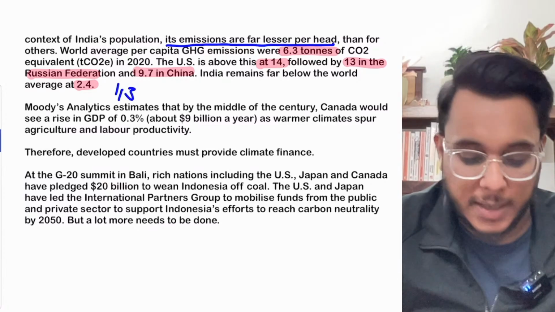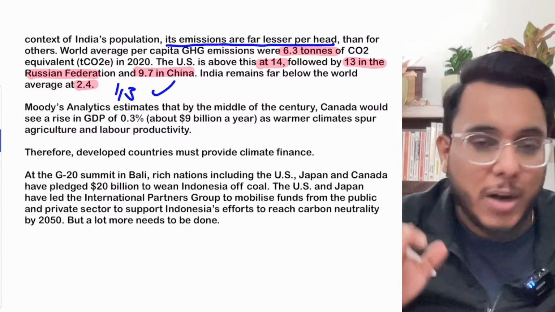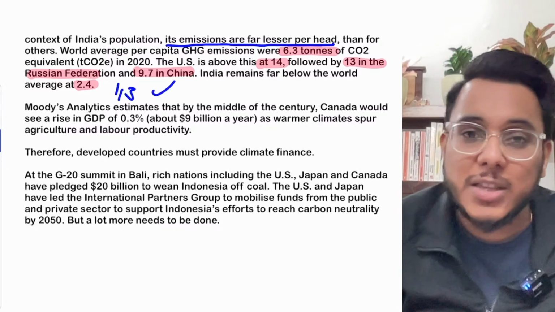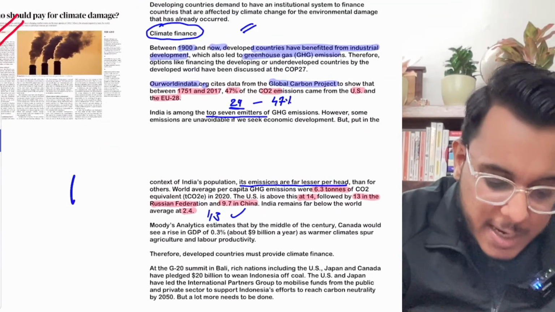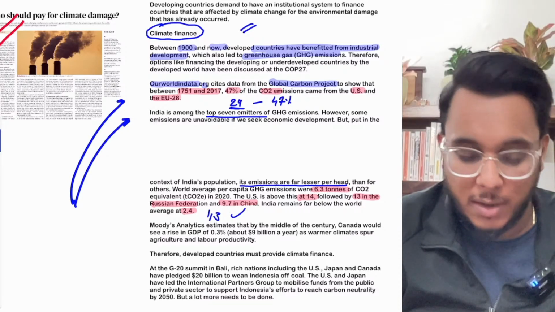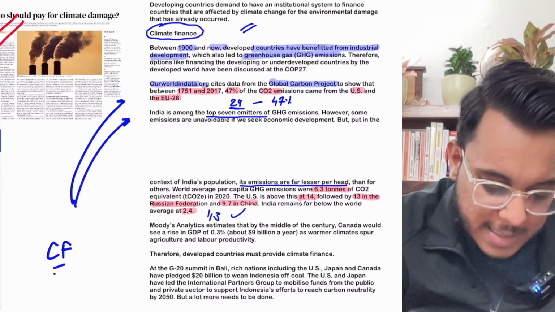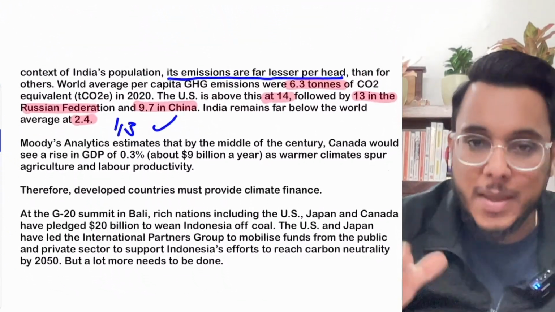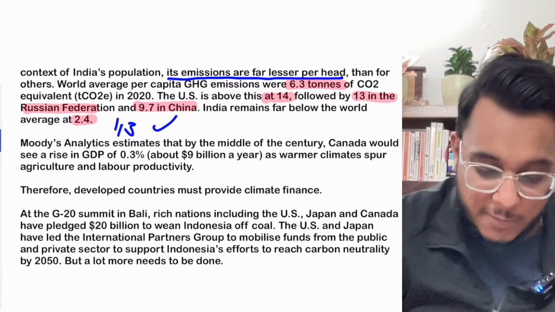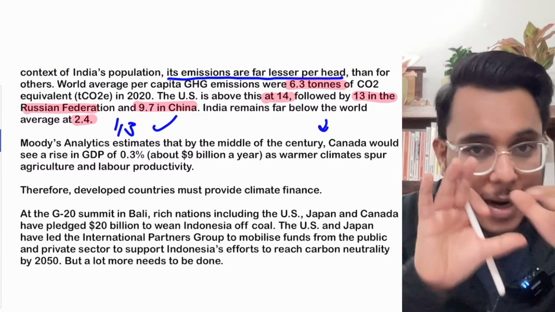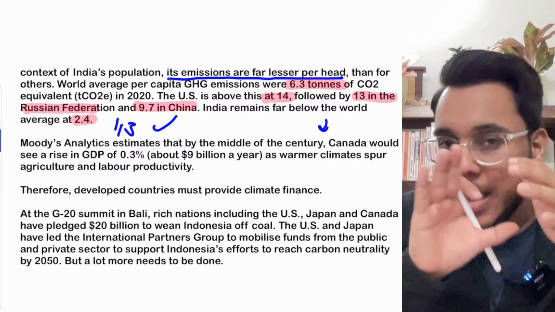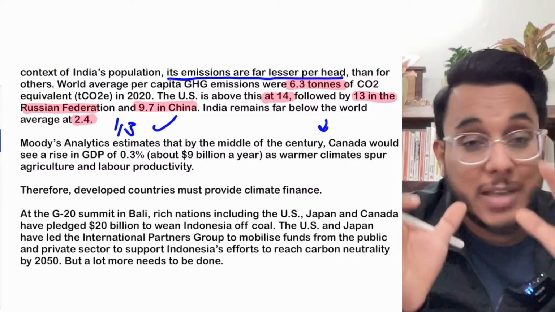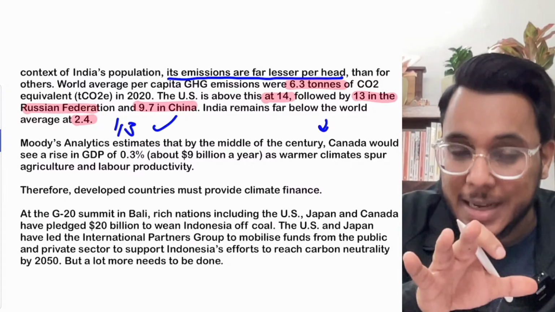Forget about the developed countries. The point is that India is among the biggest emitters, but it is because of the large population that we have. Now, if India wants to reduce carbon emissions, what is to be done? Climate finance is to be provided to India and all the developing countries. Now this is a very important point that I'm going to tell you, but before that, understand one small thing. In the past, the developed countries got a lot of benefit because of the carbon they emitted, because of the development that they made.